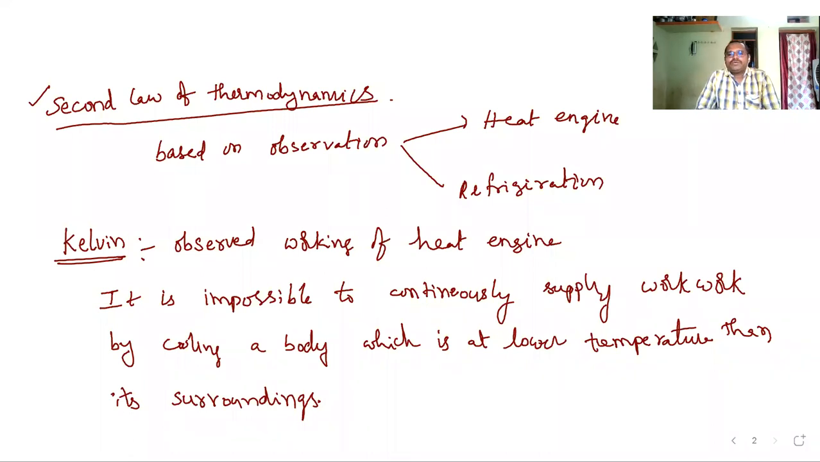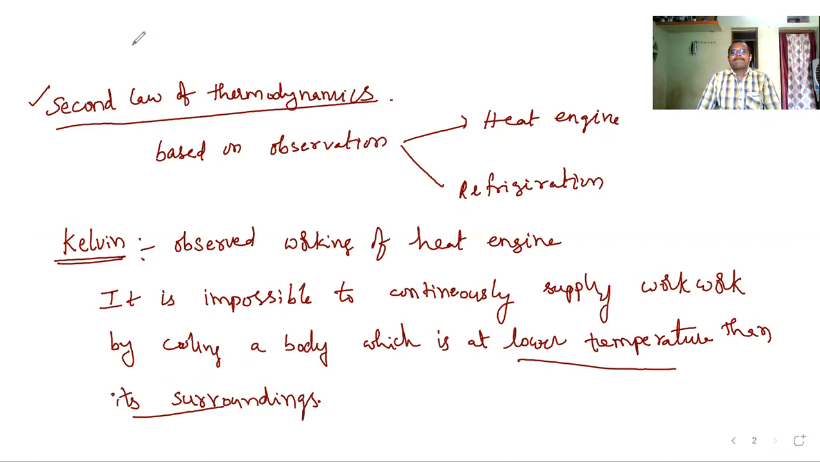Means if you want to cool a body, what will it do? The working substance will absorb some heat energy, so by taking that heat energy, the body will cool down. By taking heat energy, the working substance will perform some work. Due to that, it will send heat energy to the surroundings. Now, if the surrounding medium is at lower temperature, then it cannot perform work. That is what he has said.